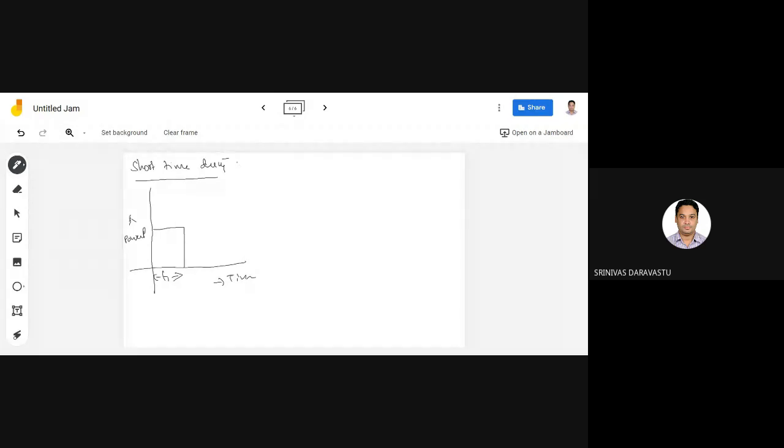Usually, such short-time duty occurs in bridges, lock gates, and some household appliances such as mixies, etc.